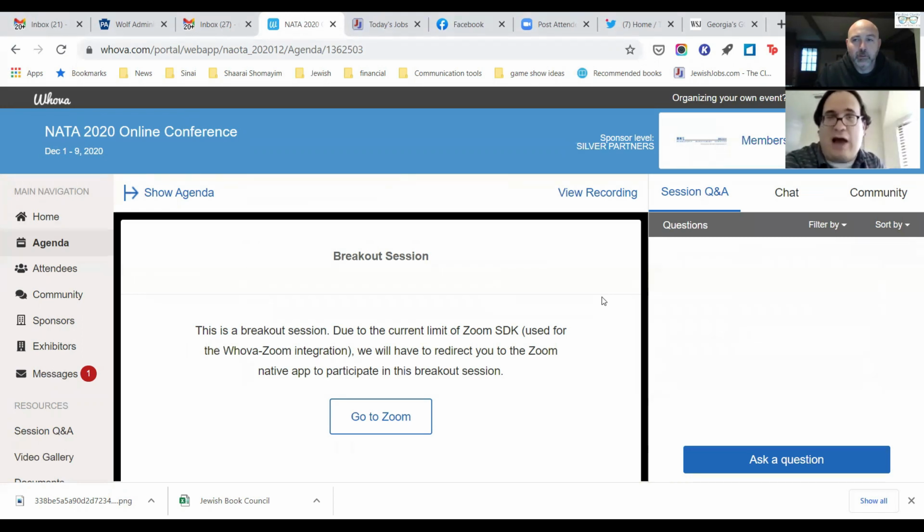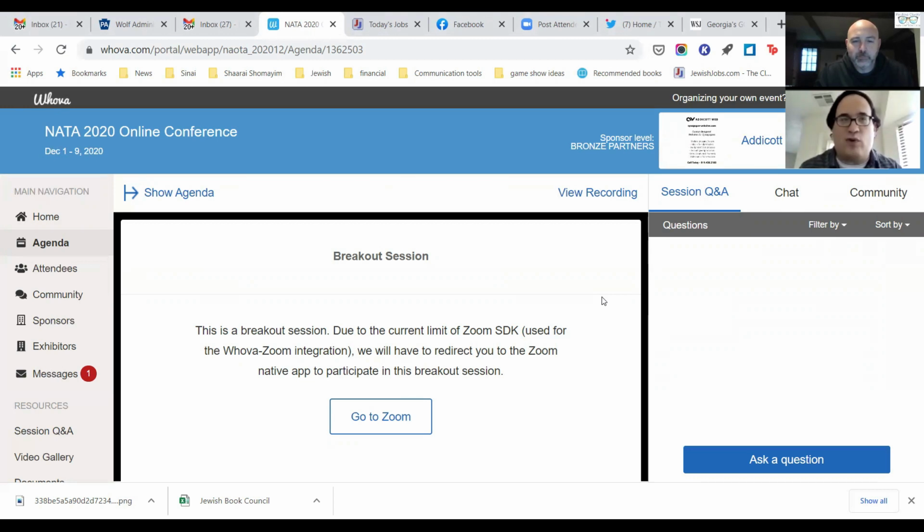We'll not do that right now, but you'll click Go to Zoom to access the Zoom. So you will be using the traditional Zoom platform that you're used to using for worship and meetings and all that kind of thing. But this is how you would access it.